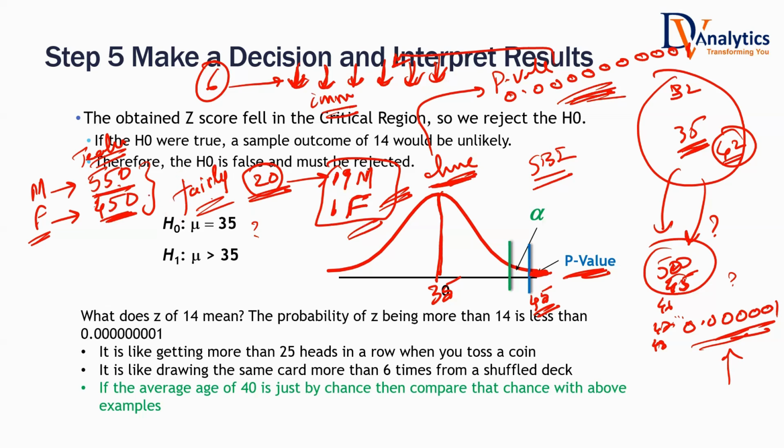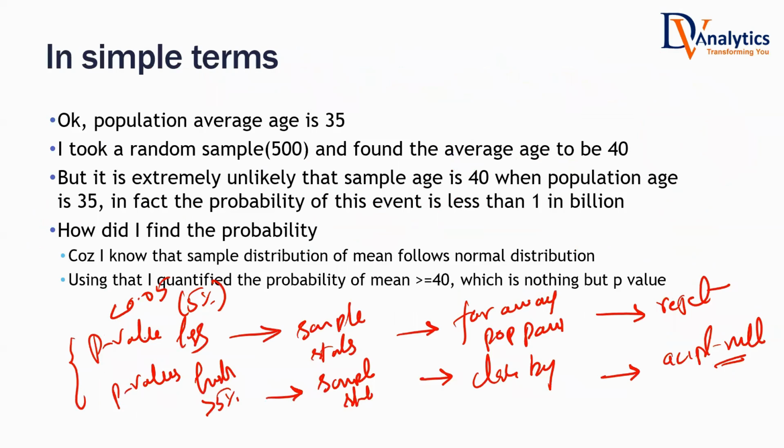Are you getting a feel for testing of hypothesis? Everything is around the p-value. You are defining that chance: if you are really getting it from this population, what is the chance of getting this value or higher than that? That is known as the p-value. If the p-value is very small, what should be the chain of thoughts in your mind? Our sample statistic is very far away from the population parameter. If it is very far away, you reject the null hypothesis.